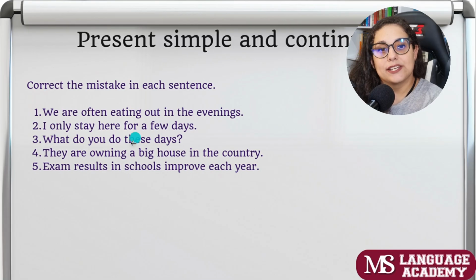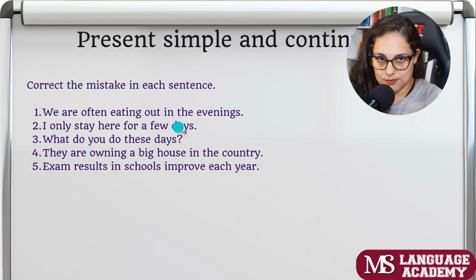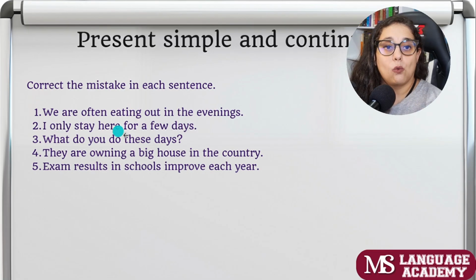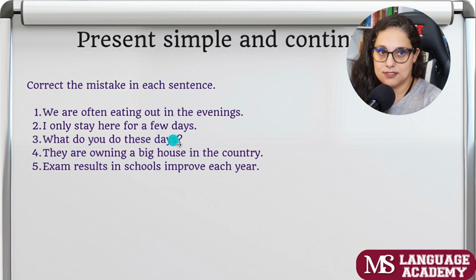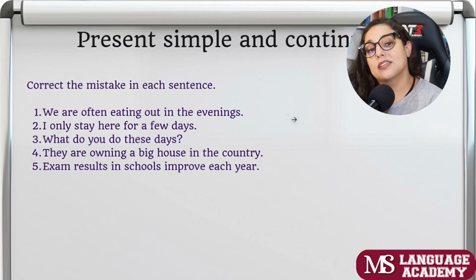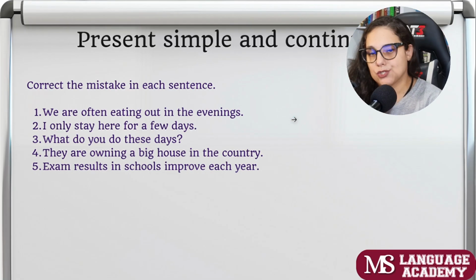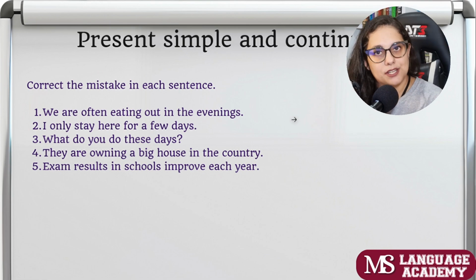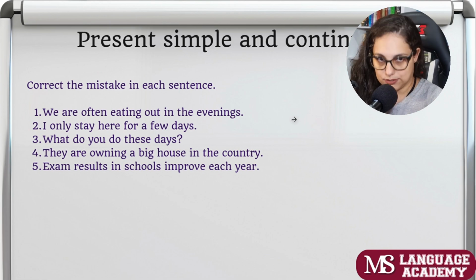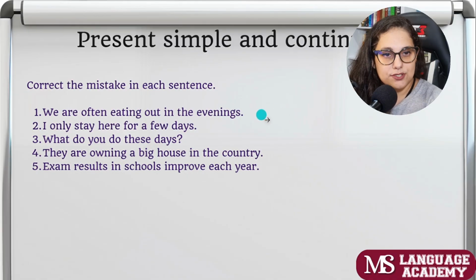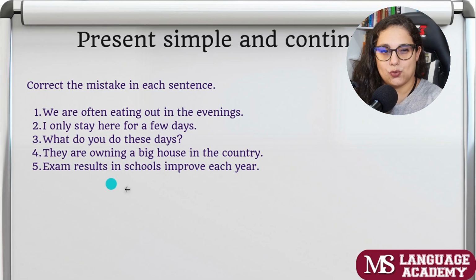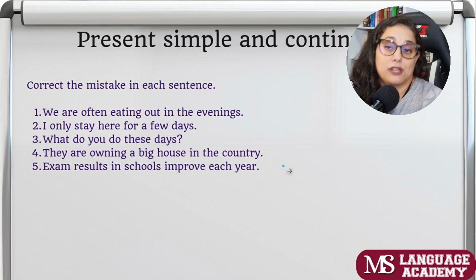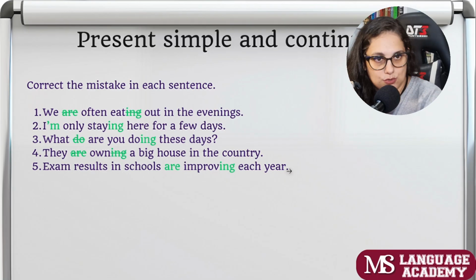I only stay here for a few days. No, I'm only staying here for a few days. What do you do these days? No, what are you doing these days? They are owning a big house in the country. No, they own. This is a stative verb. They own a big house in the country. Exam results in schools are improving each year. This is a trend. Okay, so if we are describing trends, we use the continuous.